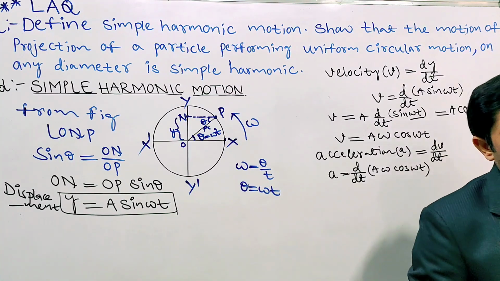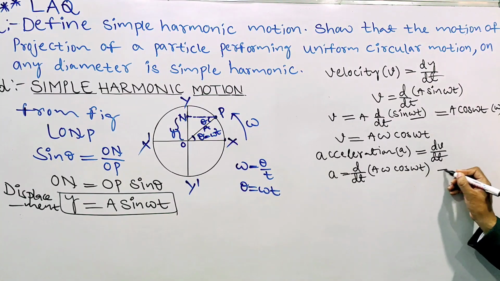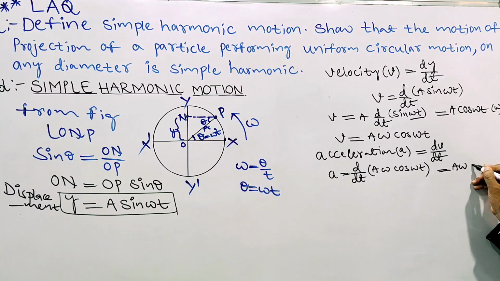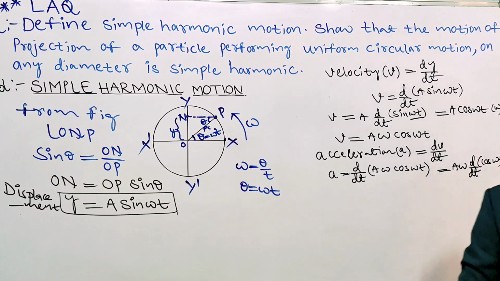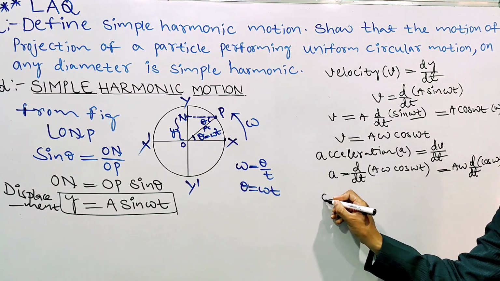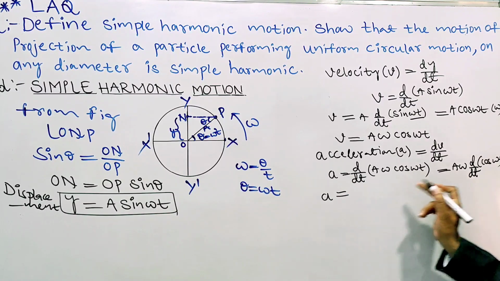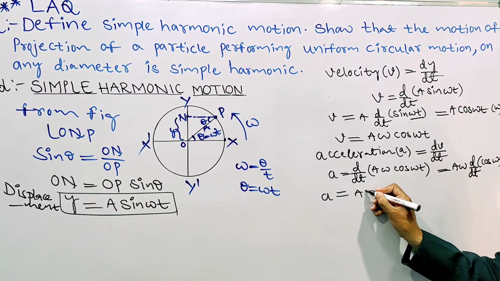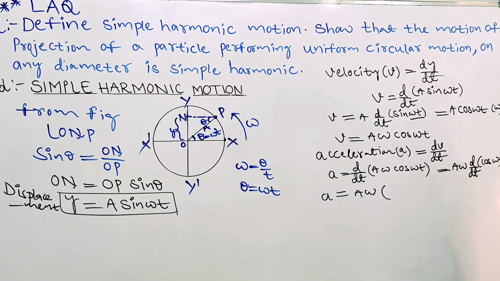A omega cos omega t. Substitute it here. A omega is constant, so it stays outside. d by dt of the remaining cos omega t. Here a equals A omega as it is, times d by dt of cos omega t.